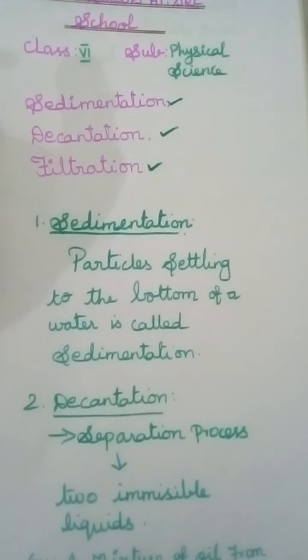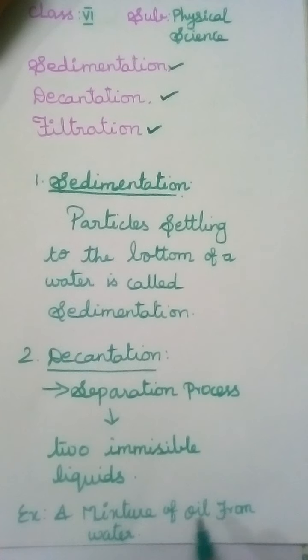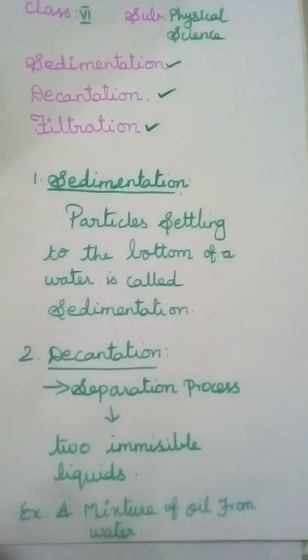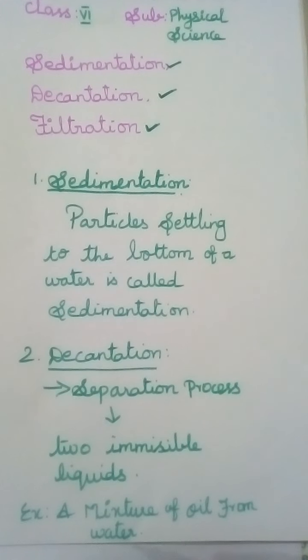Example of decantation, a mixture of oil and water. For example, oil and water are mixed together.